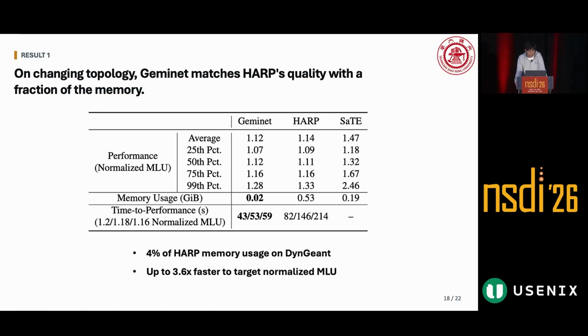Okay, now let's look at the evaluation results. The first set of evaluation focused on the topology changes. We compare Geminet directly with HARP on dynamically changing topology. The conclusion is straightforward. Geminet achieves comparable solution quality to HARP, but with much lower overhead. Specifically, Geminet uses only 4% of the GPU memory and achieves up to 3.6 times faster time to reach the targeted performance.